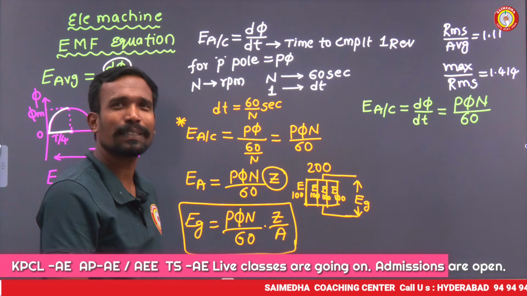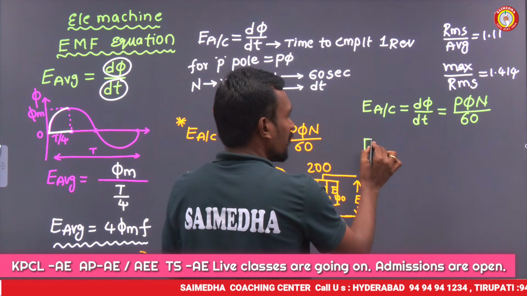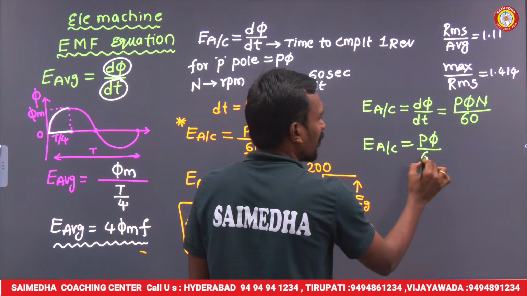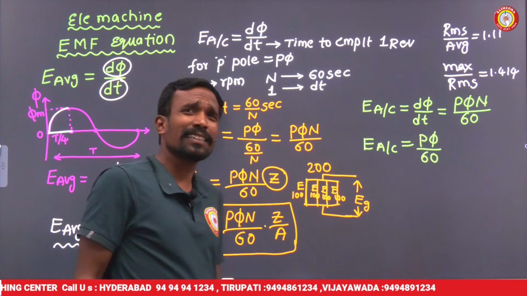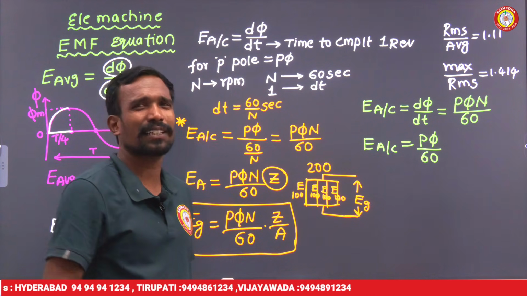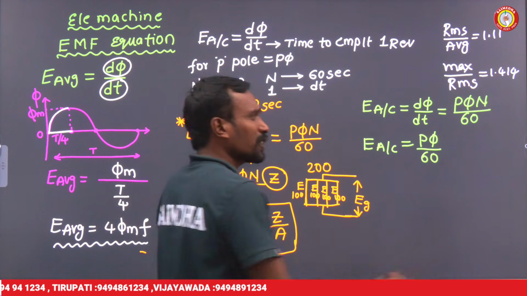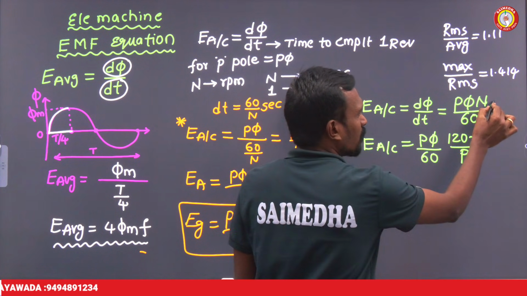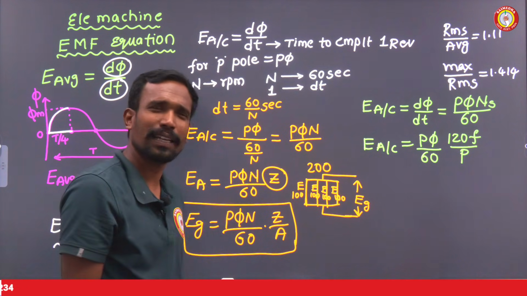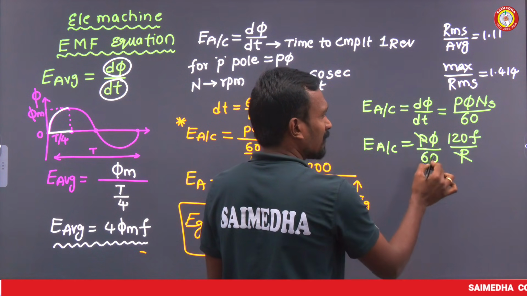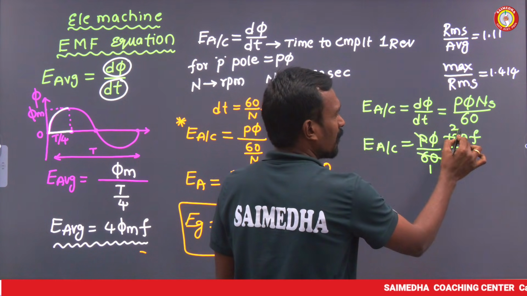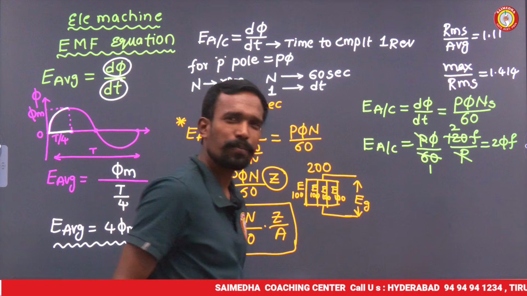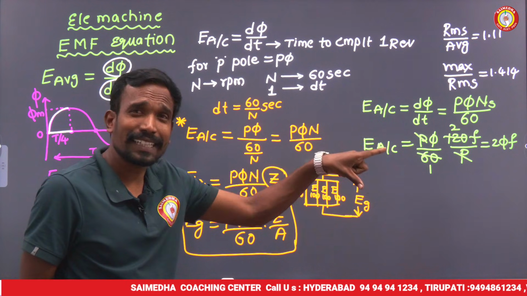Is it, sir? Yes, 100%. How, sir? Let's see. E average per conductor is equal to Pφ/60 into N. What is N? N is the speed. We already know the speed of a synchronous machine, which is 120f/P, called synchronous speed. Let's calculate. P and P get cancelled. 60 ones, 60 twos. So E average per conductor is 2πfφ.